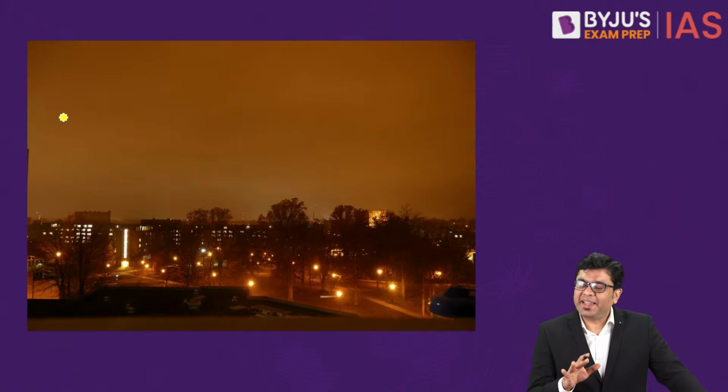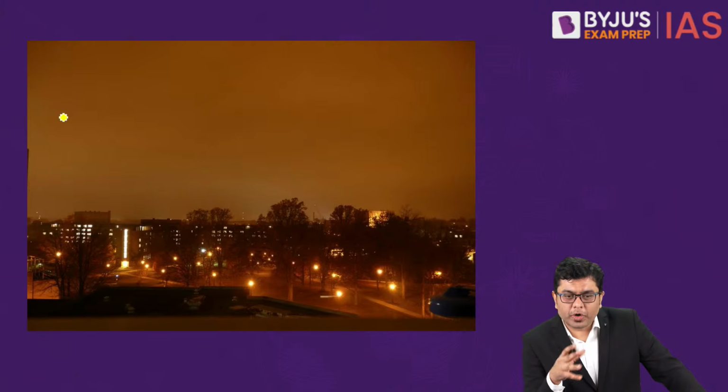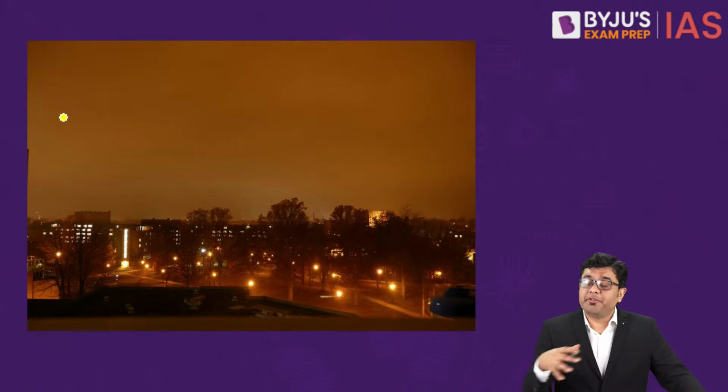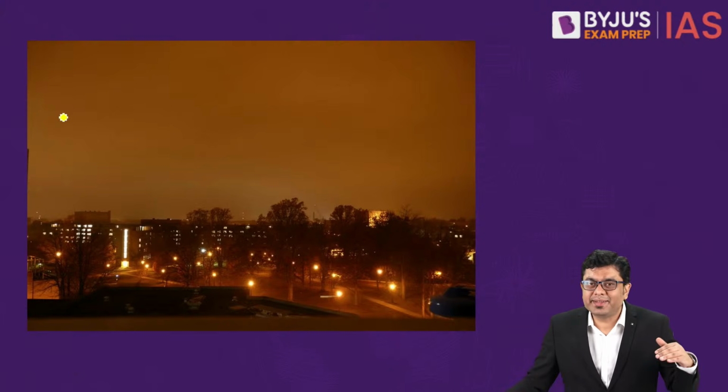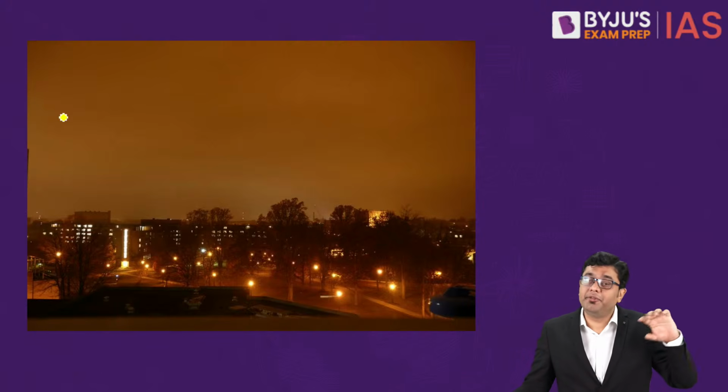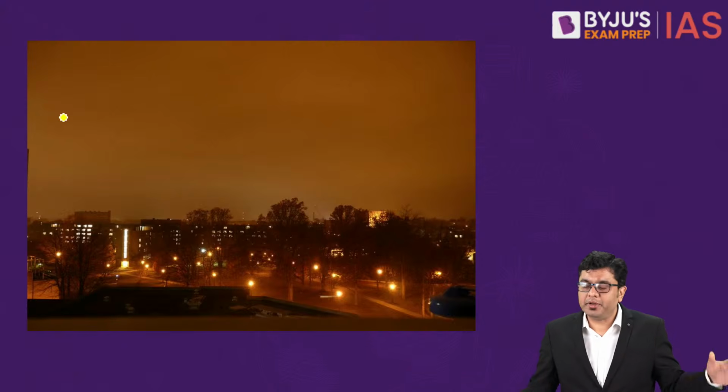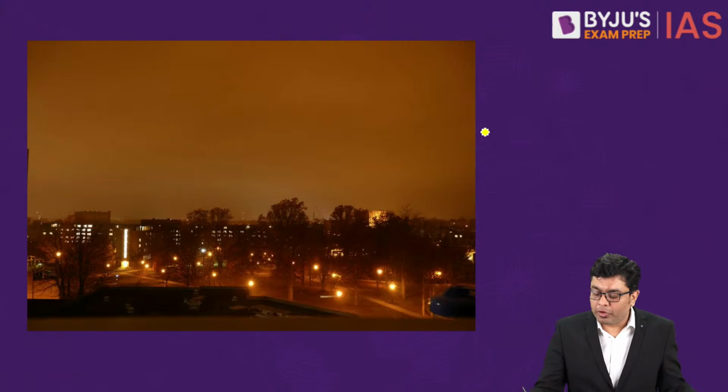So here, basically, what is the concept of dark sky reserve? When we have a significant amount of artificial light in any particular region, that decreases our ability to observe the various atmospheric phenomena and atmospheric events in general. And this is an event which is referred to as sky glow.